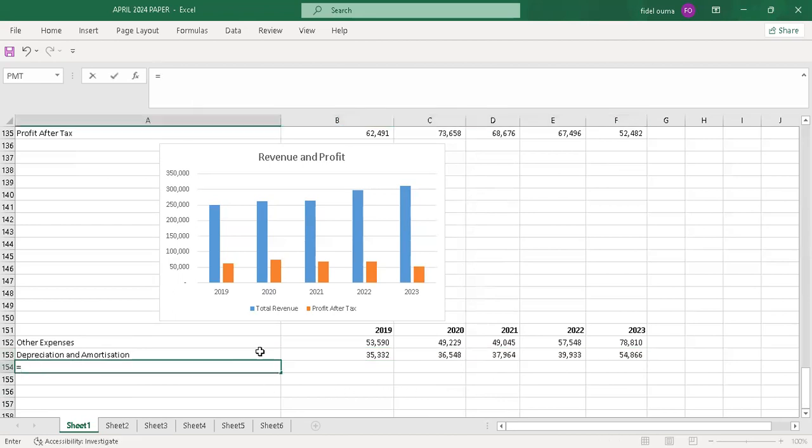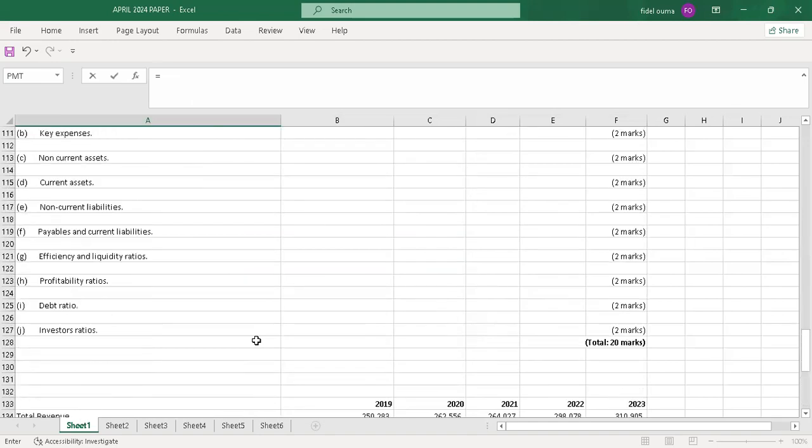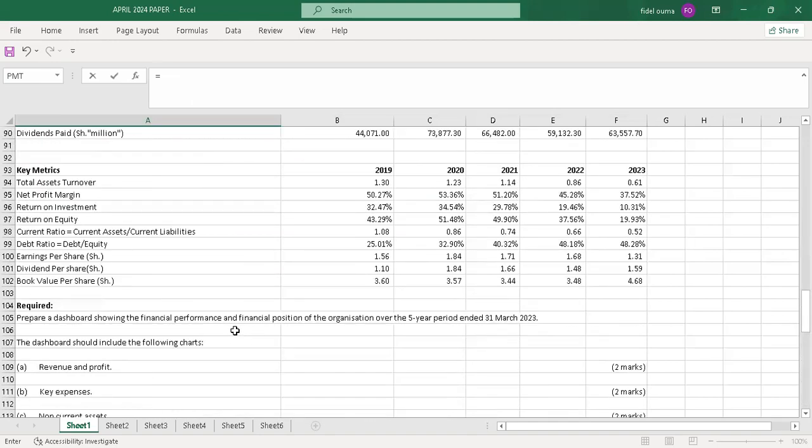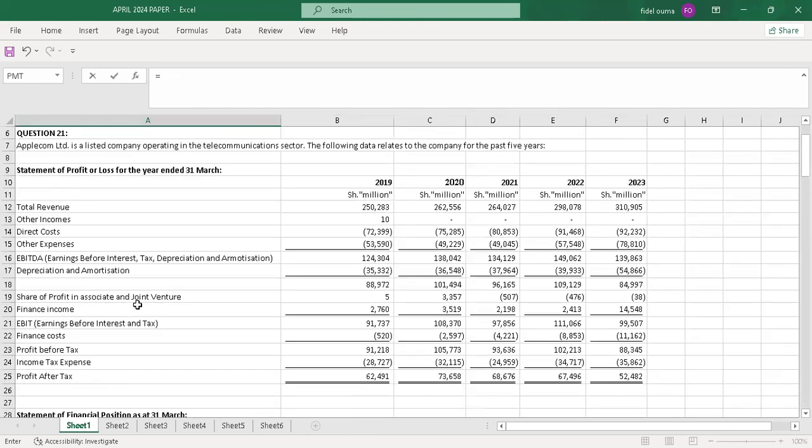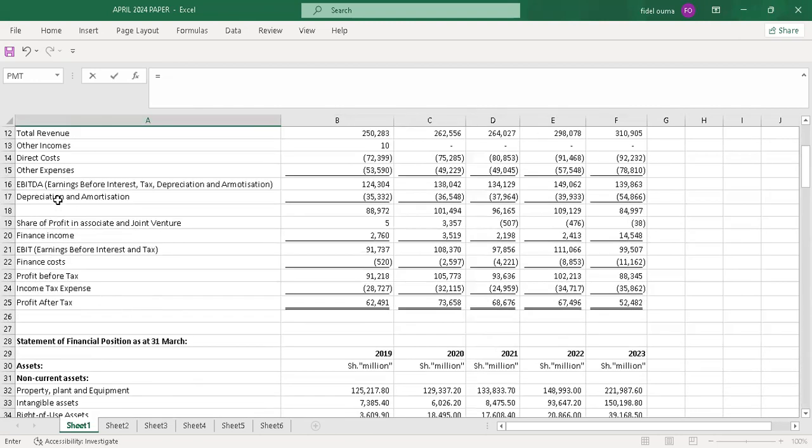So I'll go to the next item. Another expense. After depreciation, there's finance income. No, we have finance cost. That's another expense. So I'll pick it.